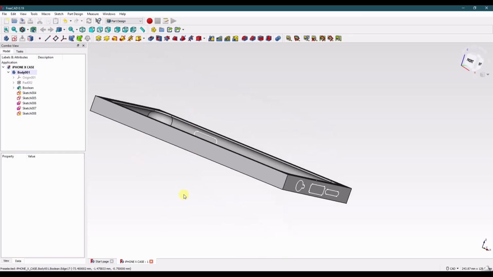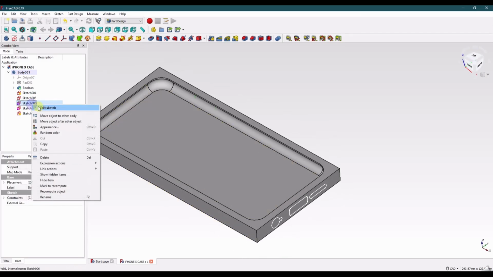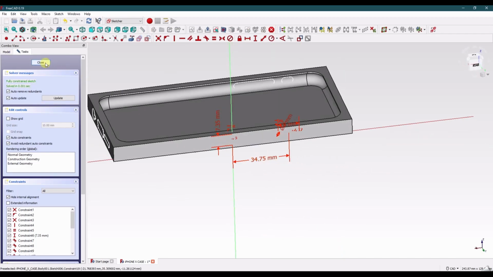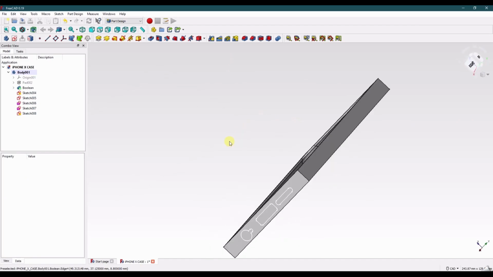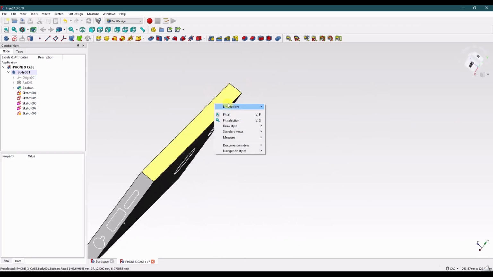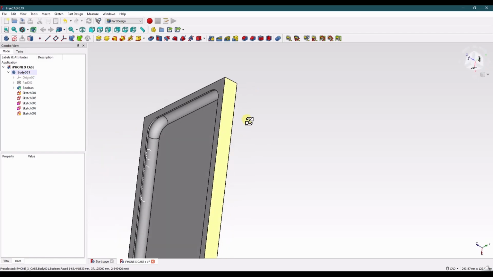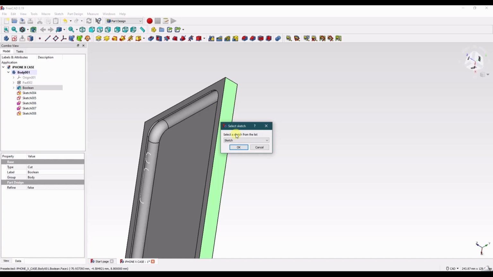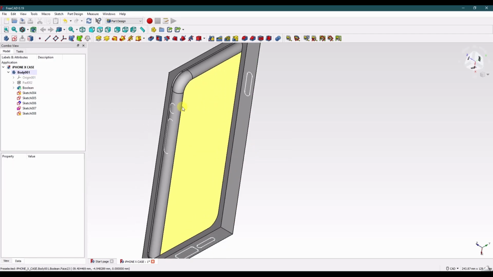Let's go to the next sketch. So this is the power button. Jeez. Try that again. That's good enough. Select our face. Select the tool. We're working on sketch 6. That face suggested, that's correct.